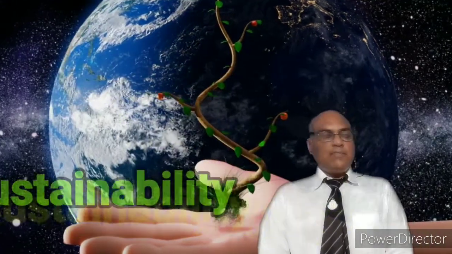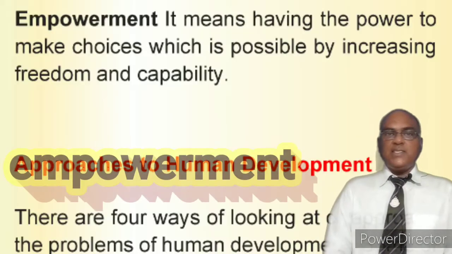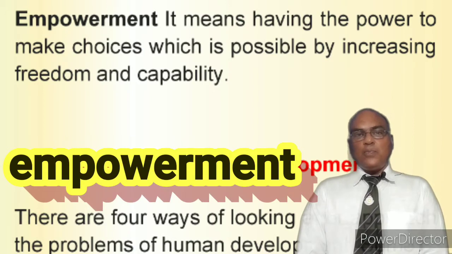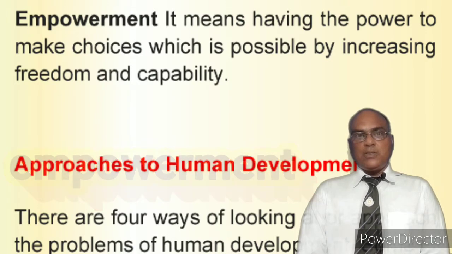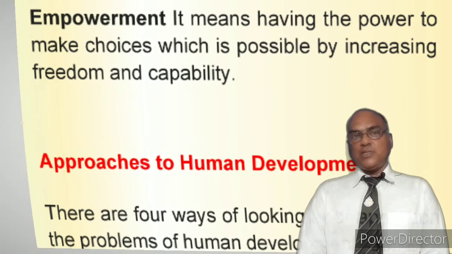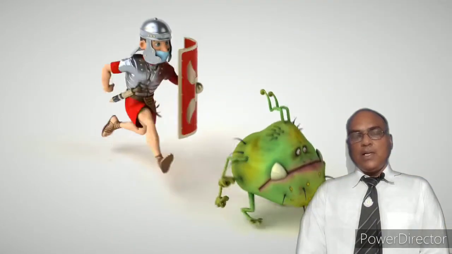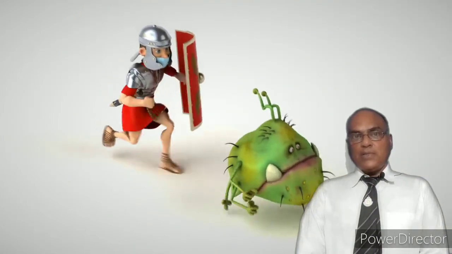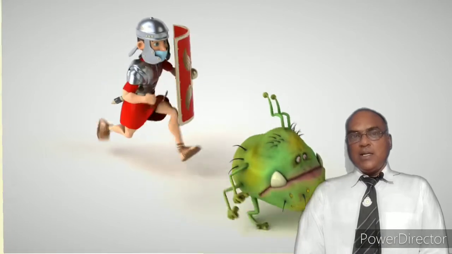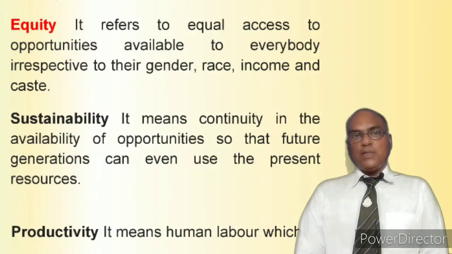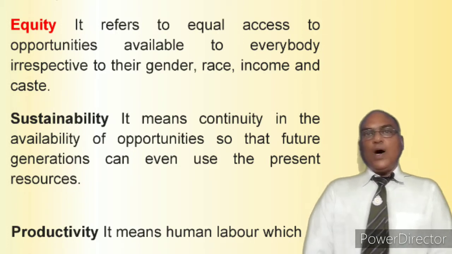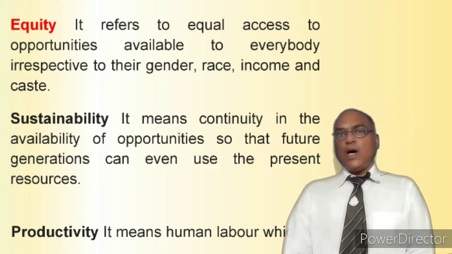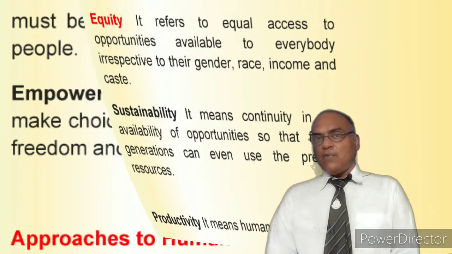And fourth one is empowerment. There is a phrase in China: don't provide a person with a fish, but teach them how to catch fish. So that is empowerment. Empowerment means you empower a person so that he possesses some skills, then only he can do development. So these are the 4 main pillars. Once again I am going to repeat it: equity, productivity, sustainability, and empowerment.